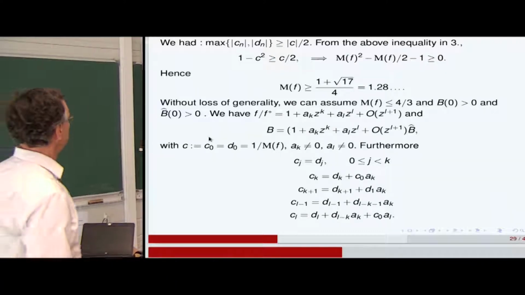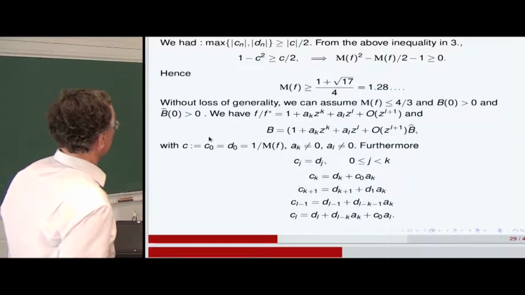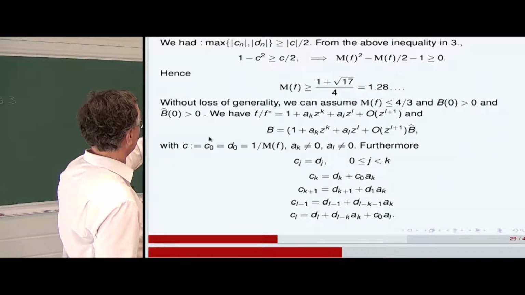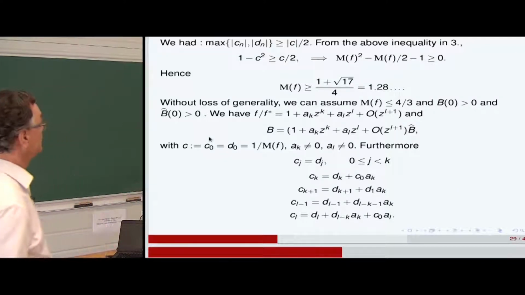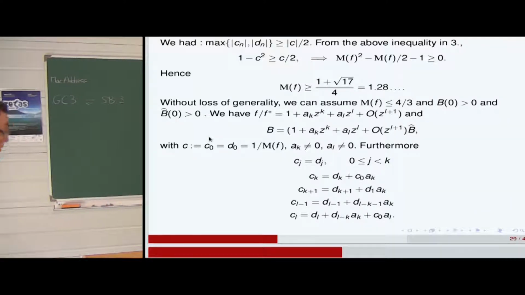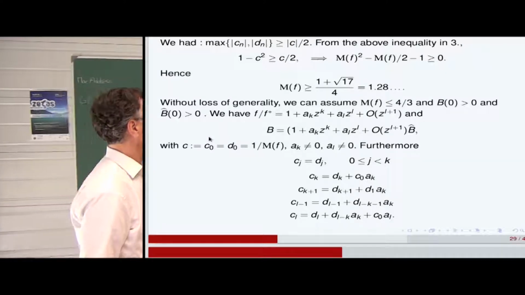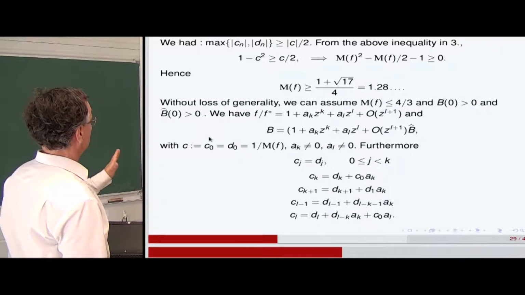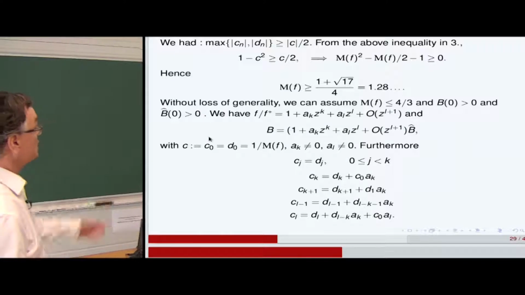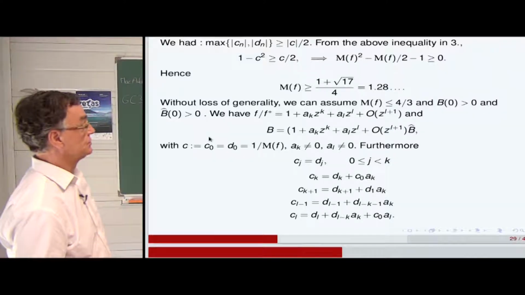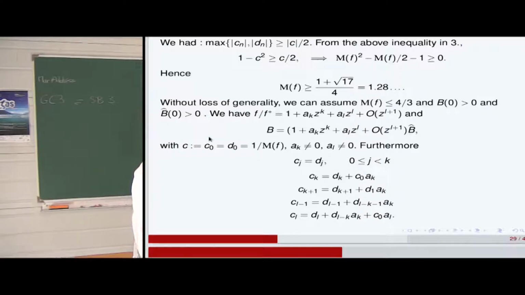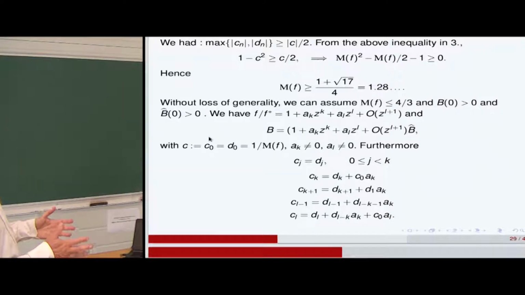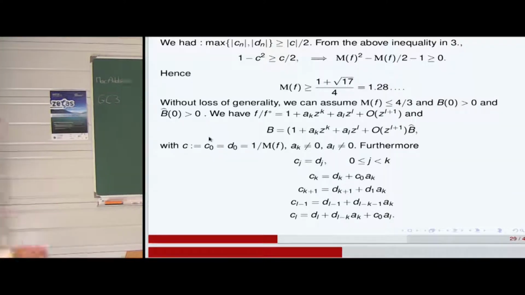And now we would like to apply that to the statement of the theorem of Chris Smith. So now we would like to refine the minor round of the Mahler measure, and so we had the max of Cn and Dn in modulus greater than the modulus of C divided by 2. And from the previous inequality, we have 1 minus C squared greater than C divided by 2, which has an implication that the Mahler measure should satisfy this inequality. And therefore, we have a Mahler measure greater than 1.28. That's still better, but we are not yet at the smallest Pisot number, which is 1.32471 and so on.